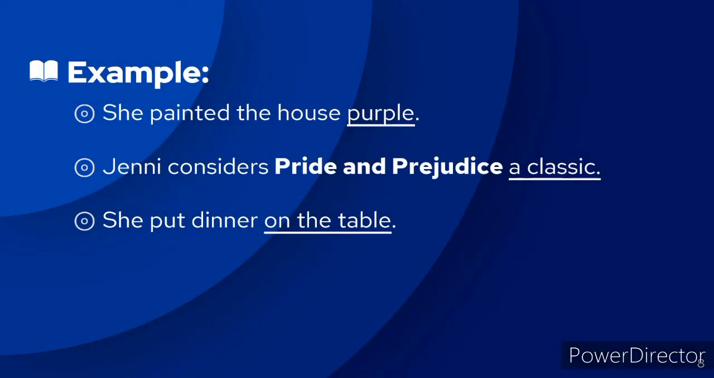Here are some examples. She painted the house purple. The underlined word is an adjective phrase functioning as an object predicate. The second one, Jenny considers Pride and Prejudice a classic. The underlined word is a noun phrase functioning as an object predicate. It also modifies Pride and Prejudice. For the last one, she put dinner on the table. The underlined words are a prepositional phrase functioning as an object predicate.